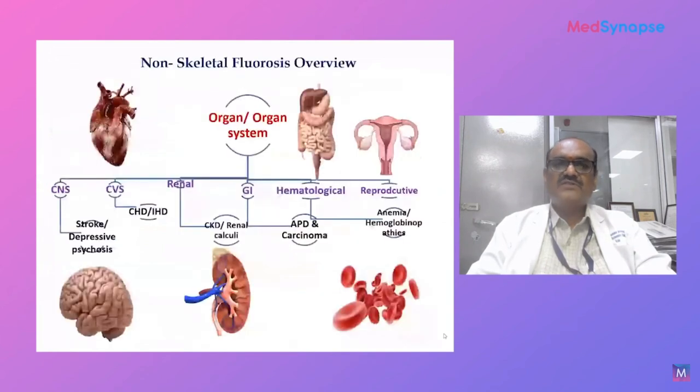The non-skeletal fluorosis, as I have already mentioned, has an impact on the CNS, be it Alzheimer's disease, intelligent quotient, Parkinson's, stroke, depression, psychosis and various other things; cardiovascular diseases such as coronary heart disease, ischemic heart disease, renal ischemia, calculus and various other things; gastrointestinal conditions, starting from acid peptic disease to the cancers; hematological conditions including the various anemias, hemoglobinopathies and various other things; and the reproductive system, starting from infertility to cervical cancer, which we have touched upon.